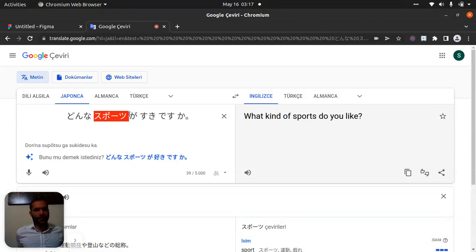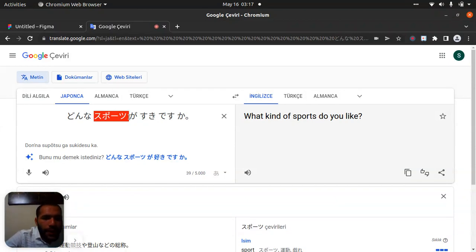Like for that, it's katakana. Sports means supotsu, and suki will be here, and desu will be here.